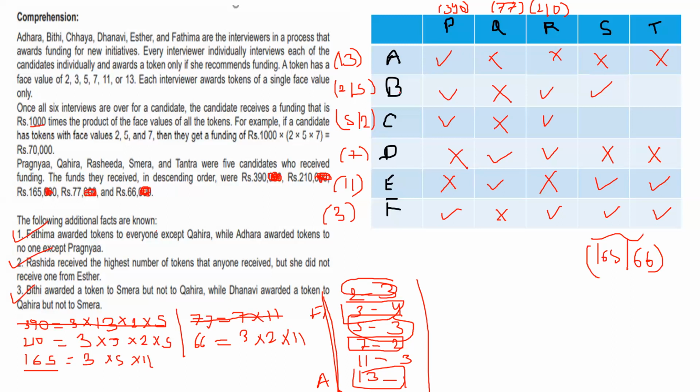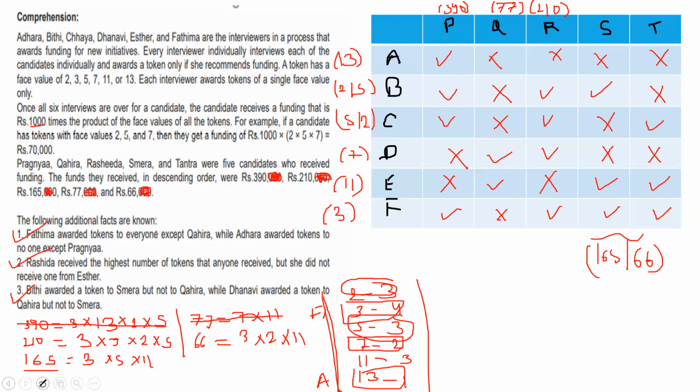If there's a tick, 2 can be 2 or 5, both can be only 3 times. Okay. So 3 ticks are already there, so this will be a cross. And now 5 can also be 3 times, so this will be a cross. And 165, I'm talking about this part now. Be it 165 or 66, they will receive 3 coins only. So there is already 1, 2 tick over here, so there will be a tick over here. And here 1, 2, 3 ticks already there, so this will be cross. Now only case remains is that 2552 we are not sure.